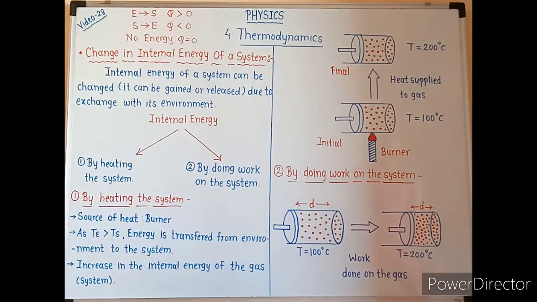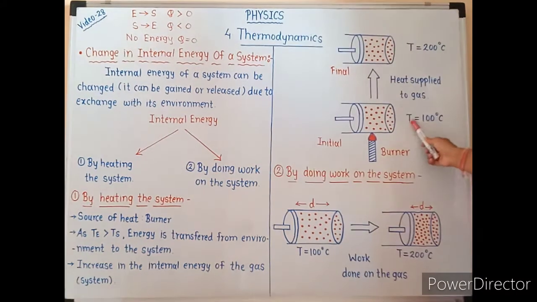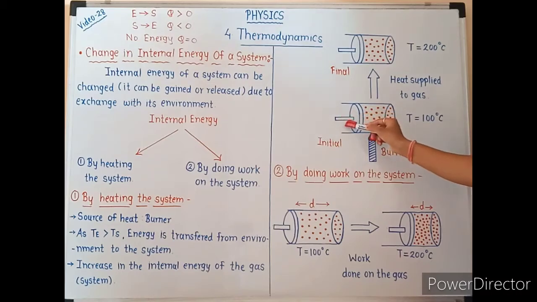Now consider one experiment. This figure shows a cylinder filled with some gas, provided with a massless, frictionless and movable piston. The gas inside the cylinder is our system, and the rest, the atmosphere around this gas, is its environment or surrounding.